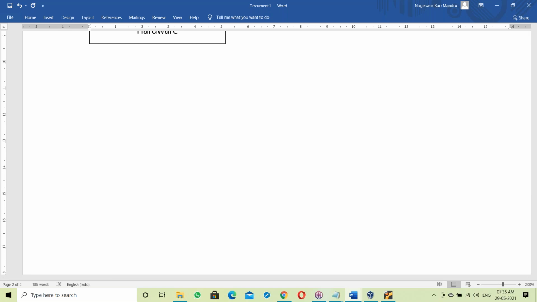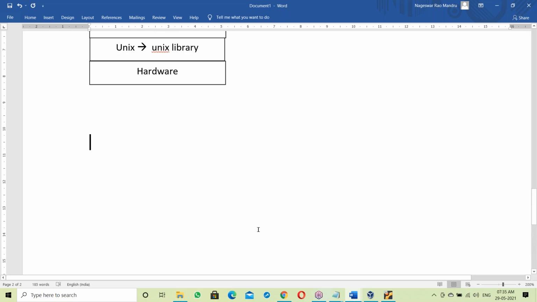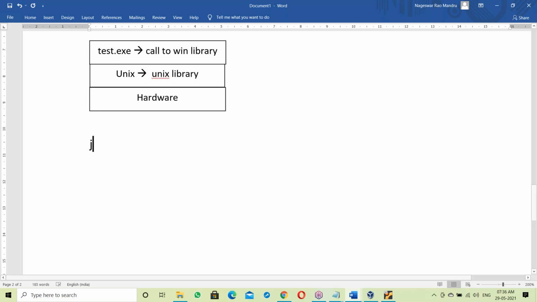Now let us come to the actual point, let us come to Java. In Java, after compilation, the result file is a dot class file. Yesterday I showed the dot class file, right?